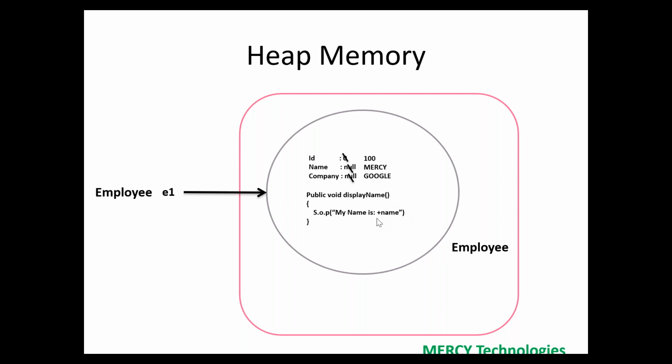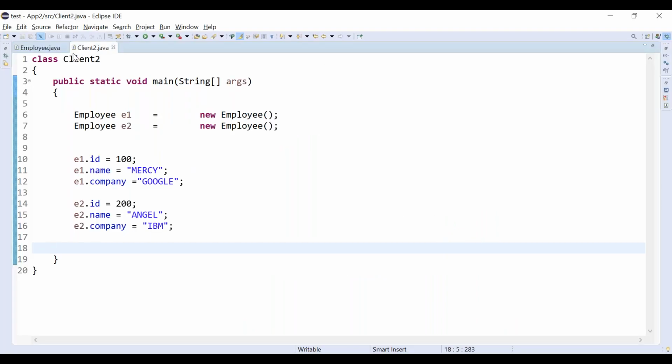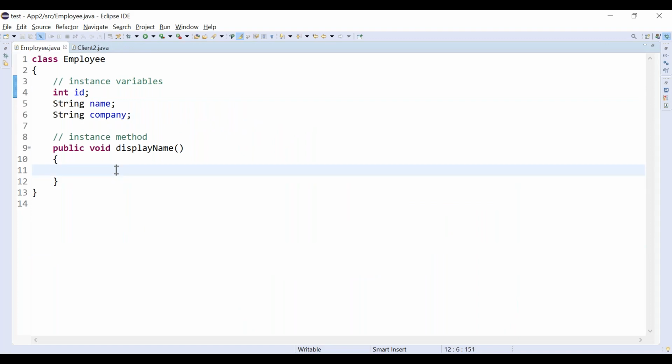My name is name. What is the name here in the object? The name is Mercy. So what output will we get? Let's see our displayName properties.